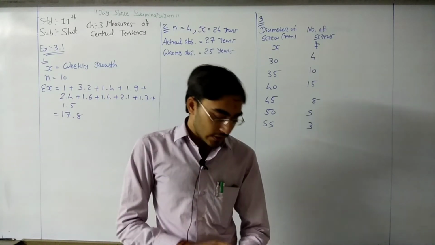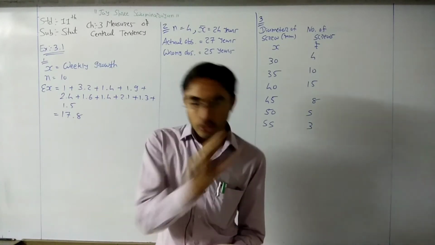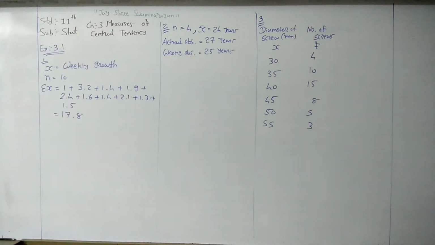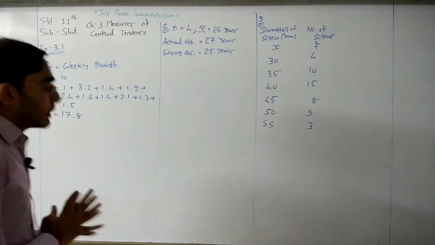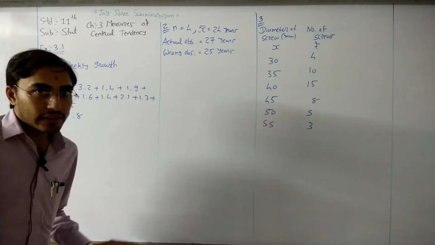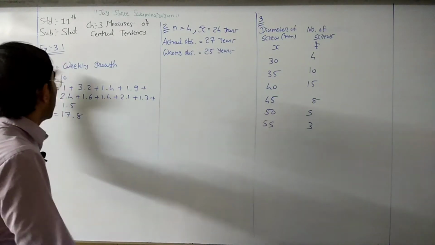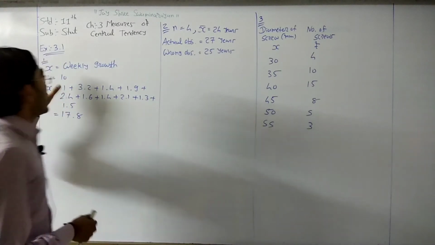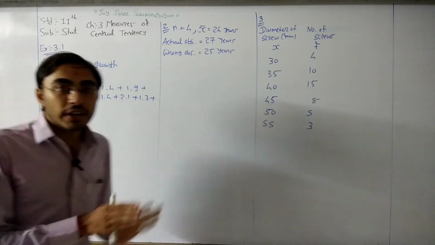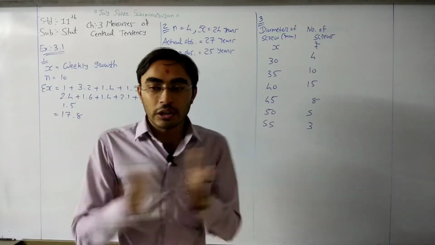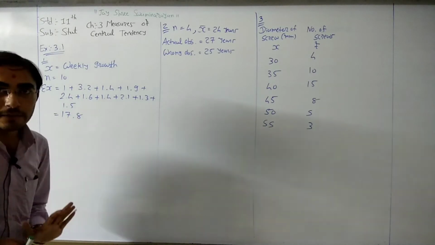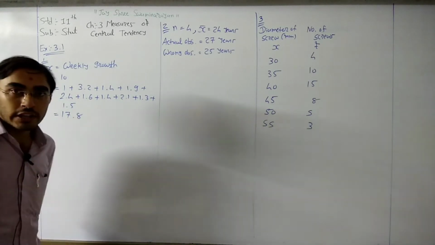Here we need to find the mean. Our variable x is the weekly growth, which is given to us.